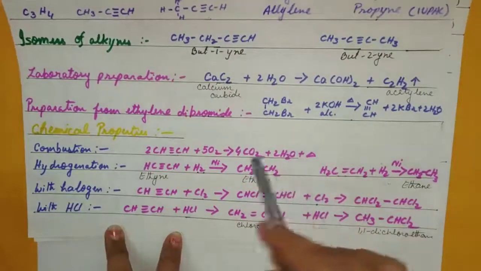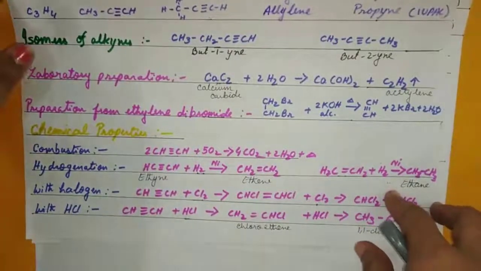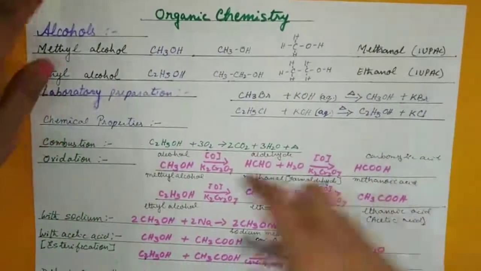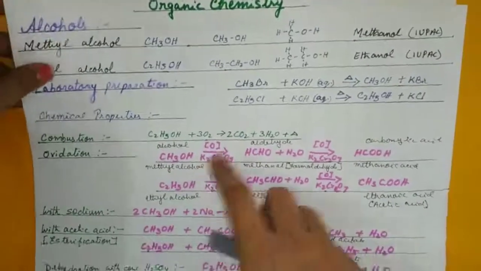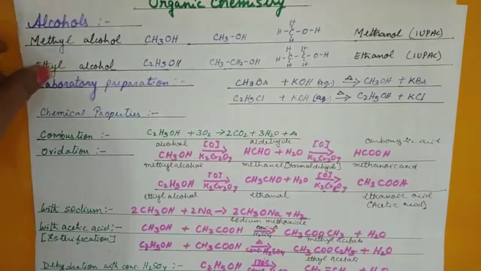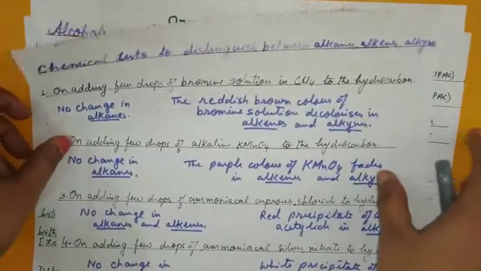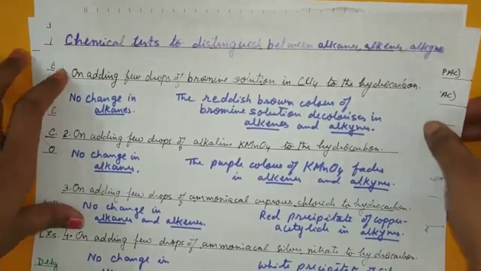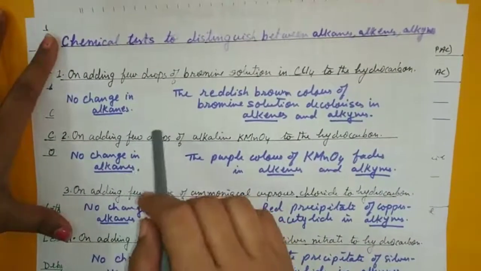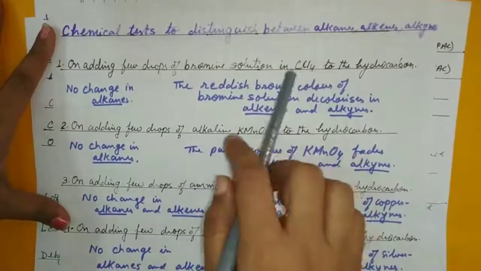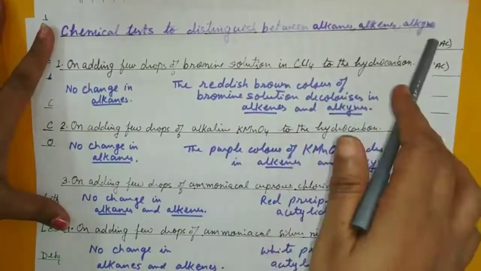So these are reactions which are simple ones and not difficult to remember also. Now I come to alcohol. But before coming to alcohol, children, I would just talk about a question which is generally asked: how will you identify whether it's an alkane, alkene or alkyne?